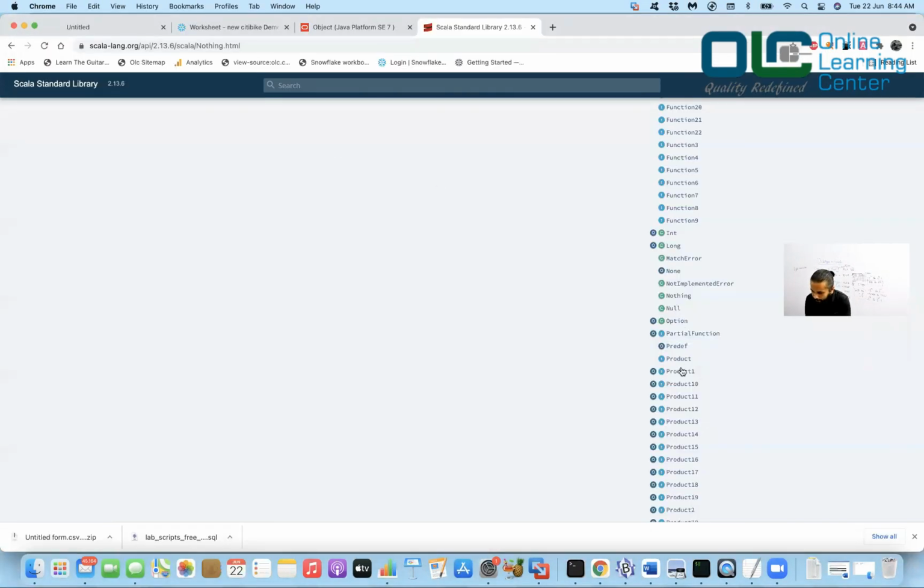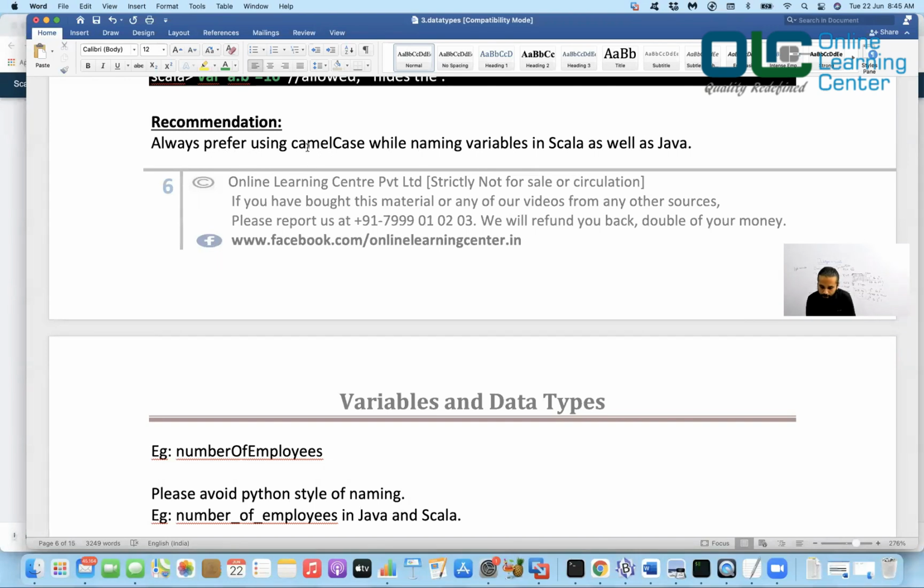So these are the classes. There is a convention on how you name a class. Anytime you create a class, your class should always follow this pattern. The first letter of each word should be capital. Whenever you are defining any property on your class, then you should write like this: numberOfEmployees.